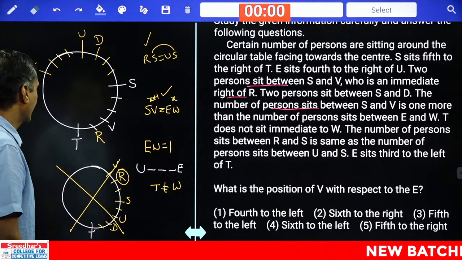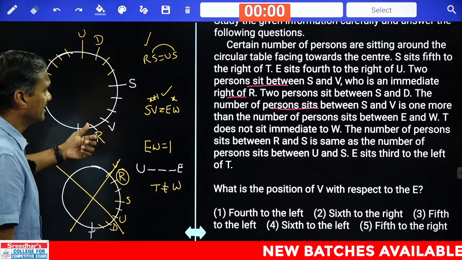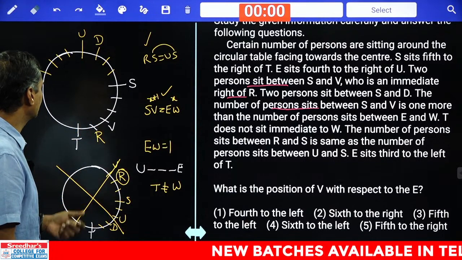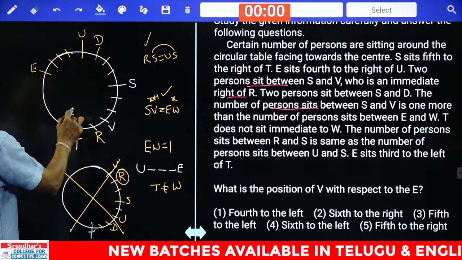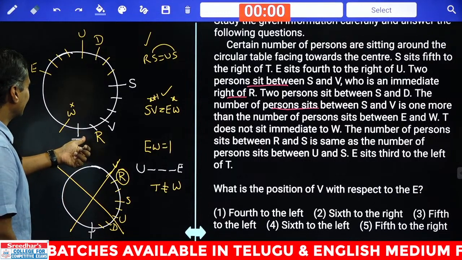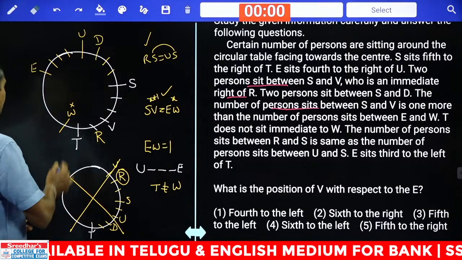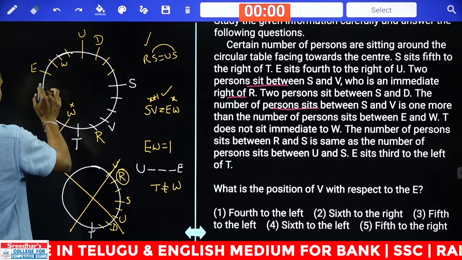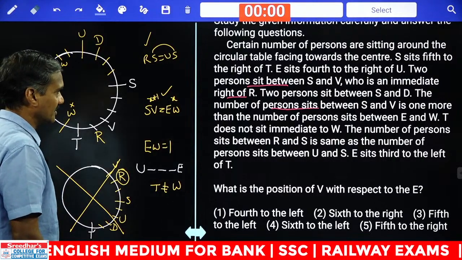Then next one. Then P and W. T is not immediate to W, and W cannot be at this place. Then in between E and W, there must be exactly one person. E and W, how many persons are there? One person. Maybe W is here, or maybe W is here. There are two different possibilities again.